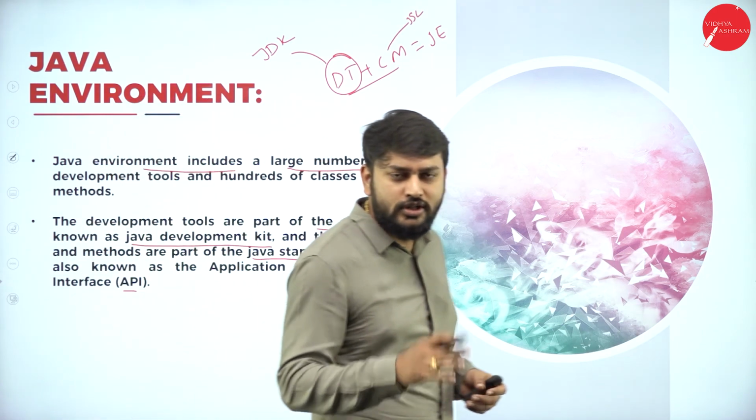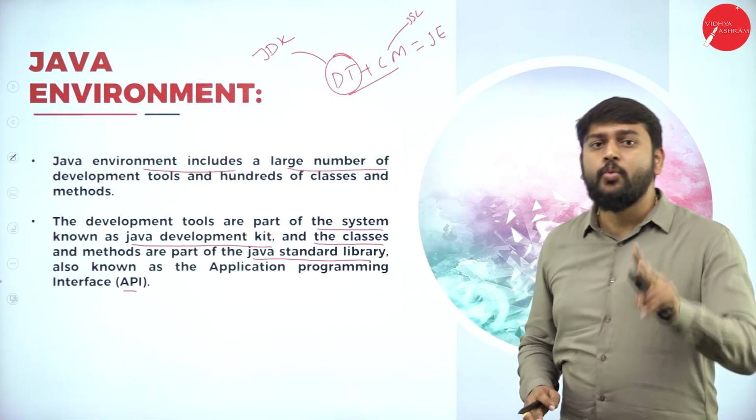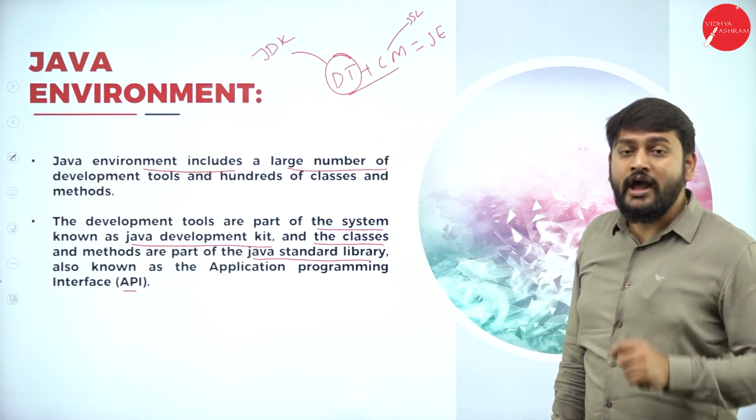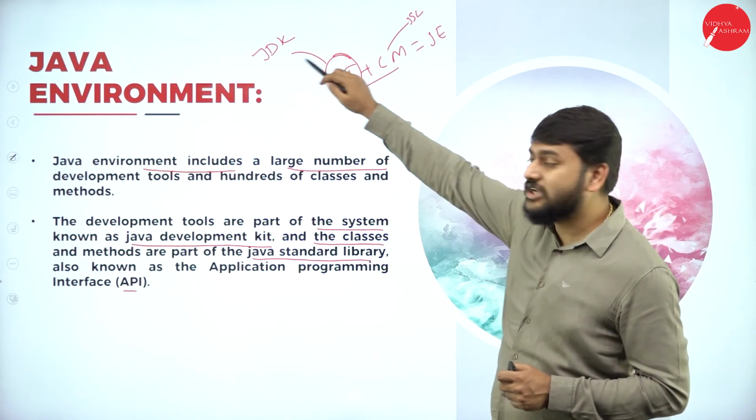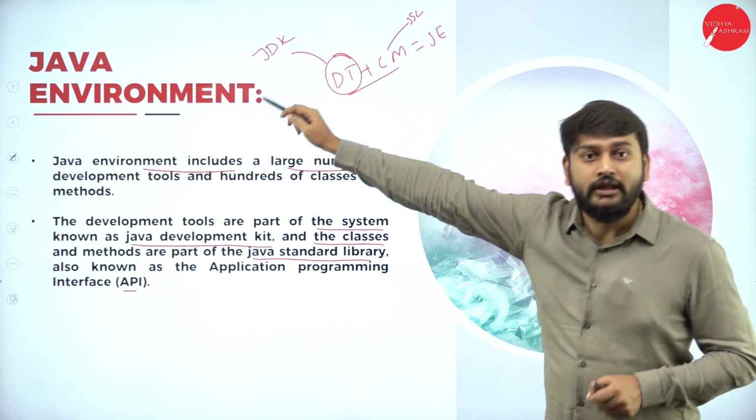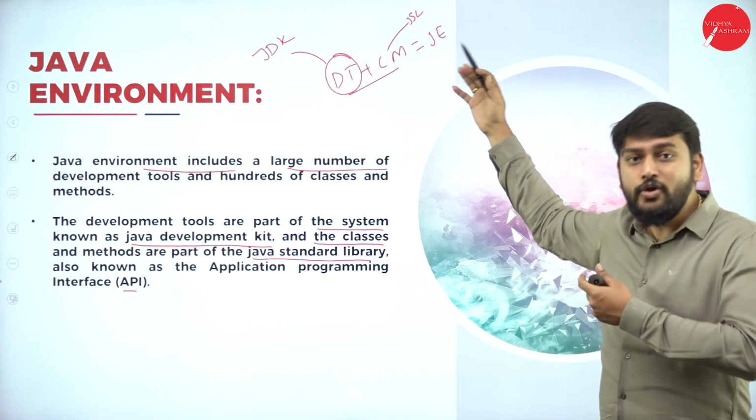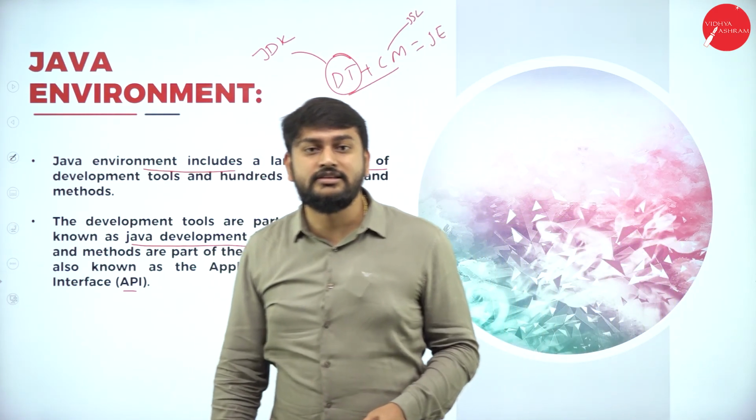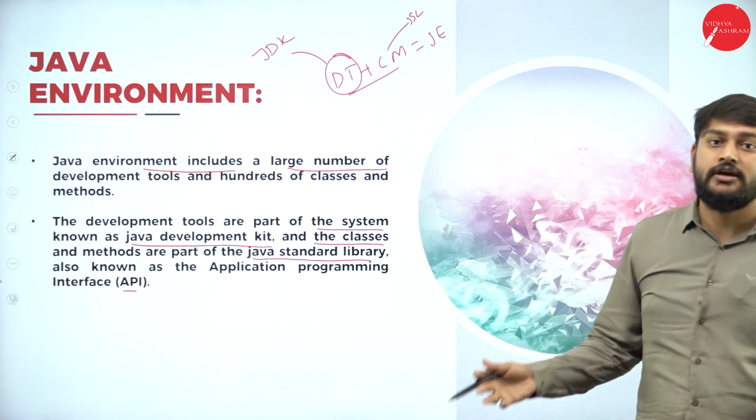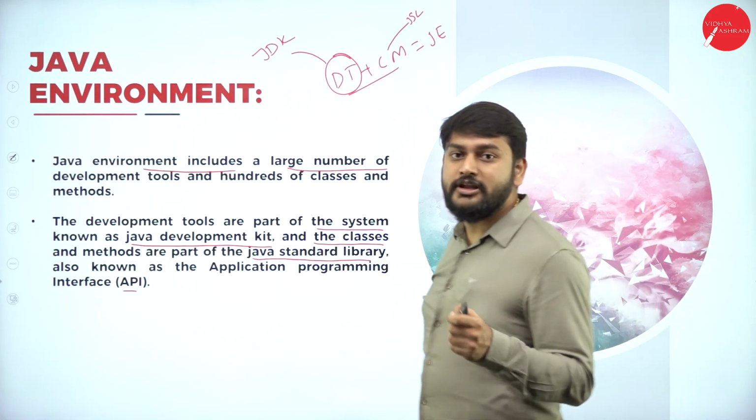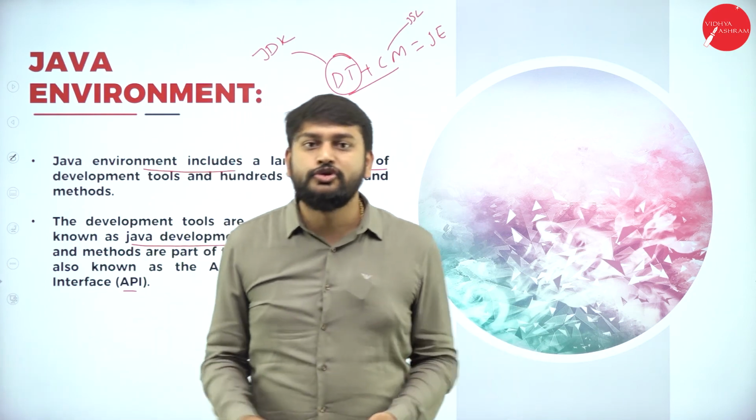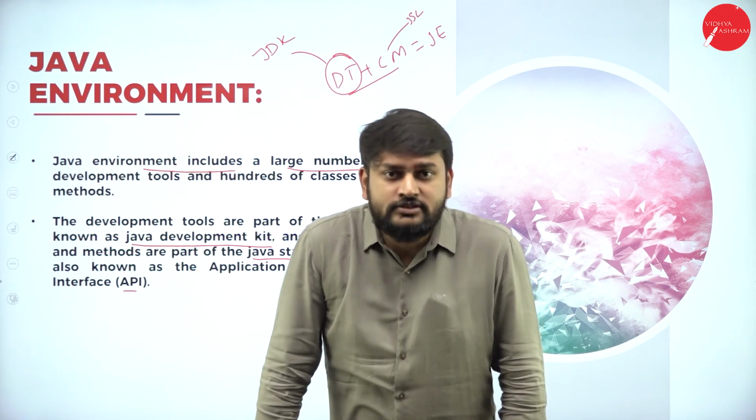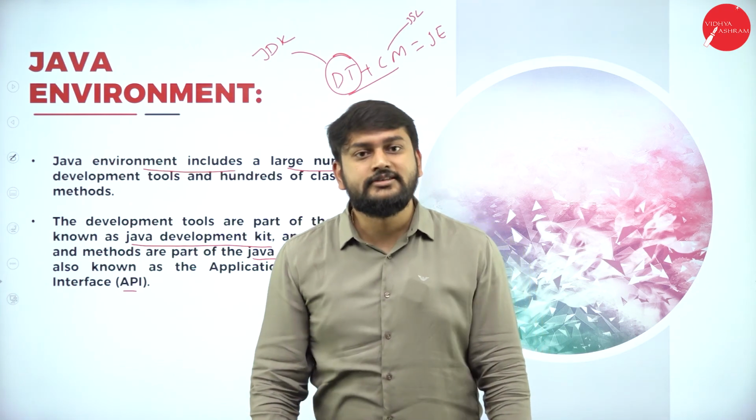We understood that in the Java environment we have two things. One is the Java development tools. Where do you have these? In the Java Development Kit. In the same way, you have classes and methods. Where do you have these? In the Java Standard Library, which I will call the API, Application Program Interface. This is what you should know. I'll speak in detail about the API and the Java Development Kit in the coming classes.